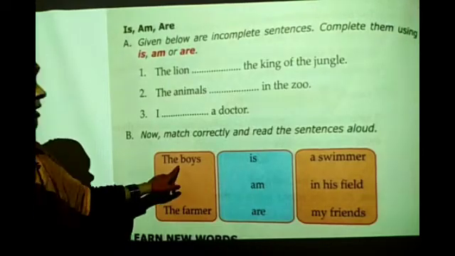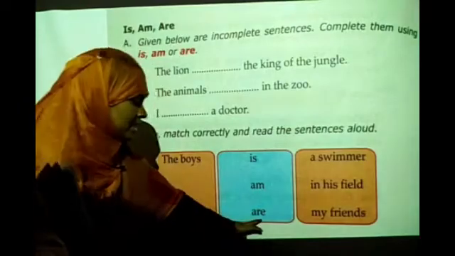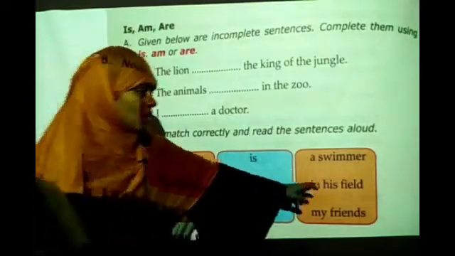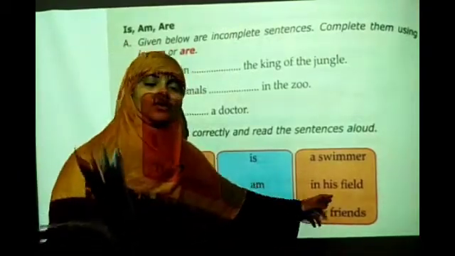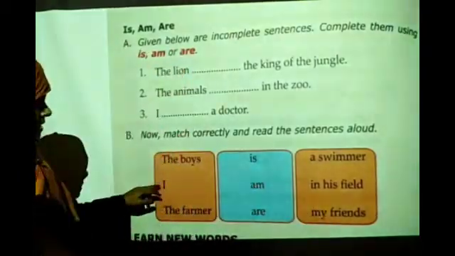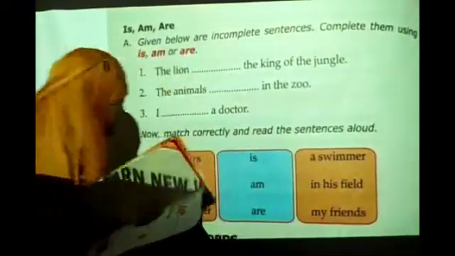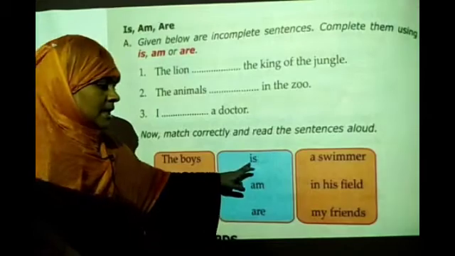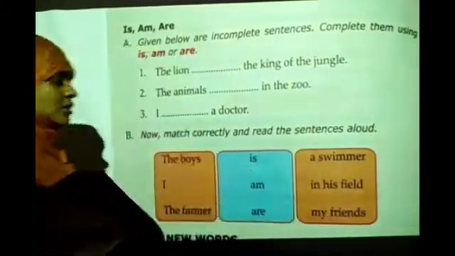What do you have to do? The boys. Boys means so many. For so many, what do we have to use? The boys are in the field. The boys are my friends. You can use it like this. Okay? Next, I am a swimmer. The farmer is in the field. Understood? Like this.